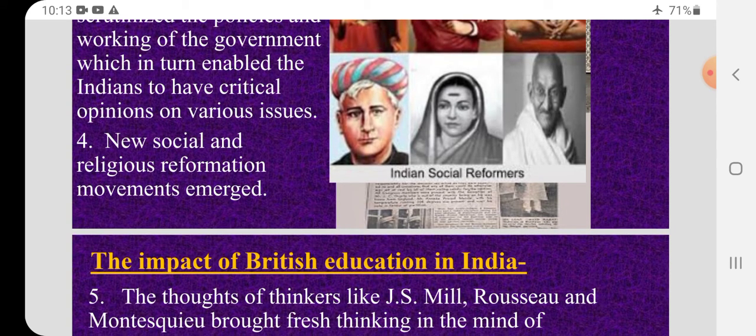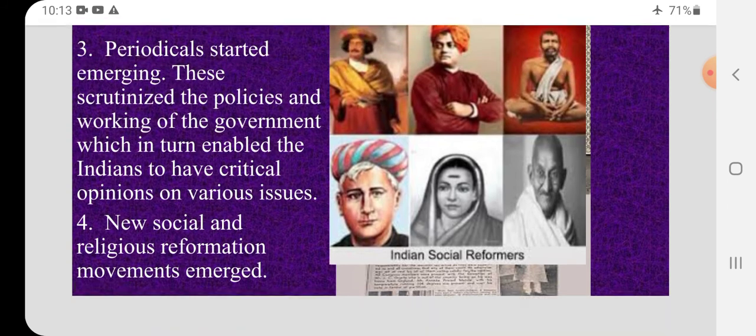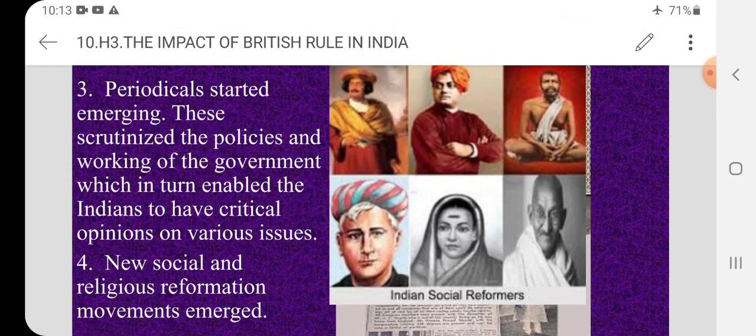New social and religious reformation movements emerged. So you can see Dayananda Saraswati, Ramakrishna Paramahamsa, Raja Ram Mohan Roy, Jyotiba Phule, Ambedkar, Gandhi, all these people started to emerge, come into the light.